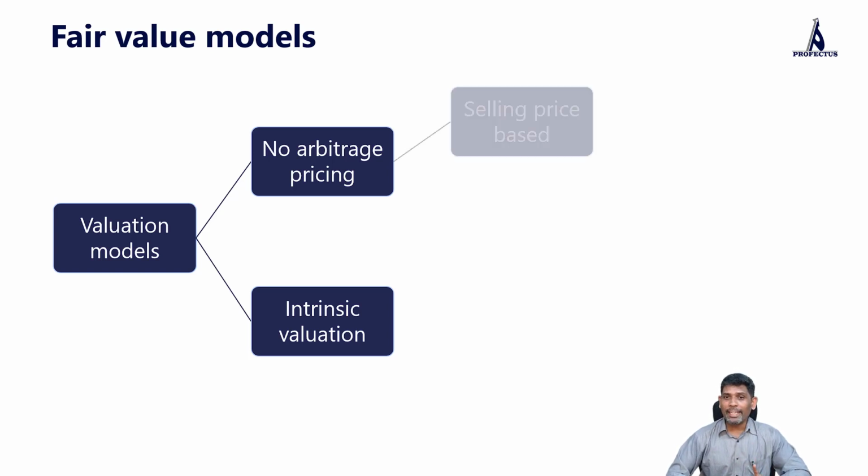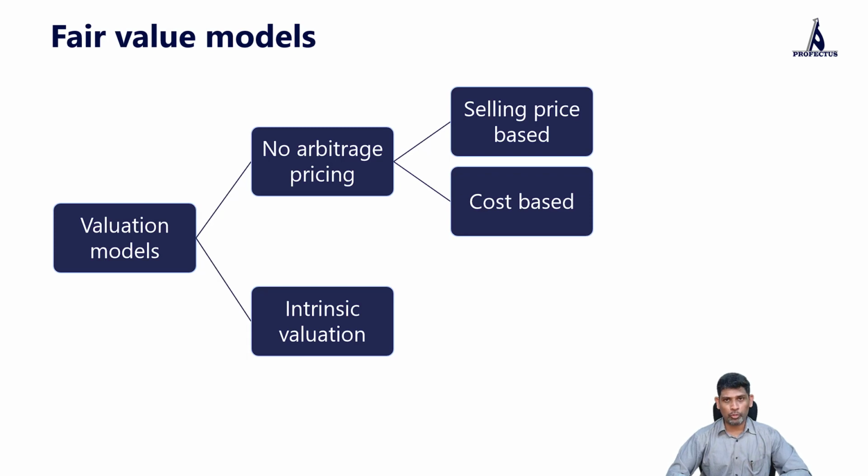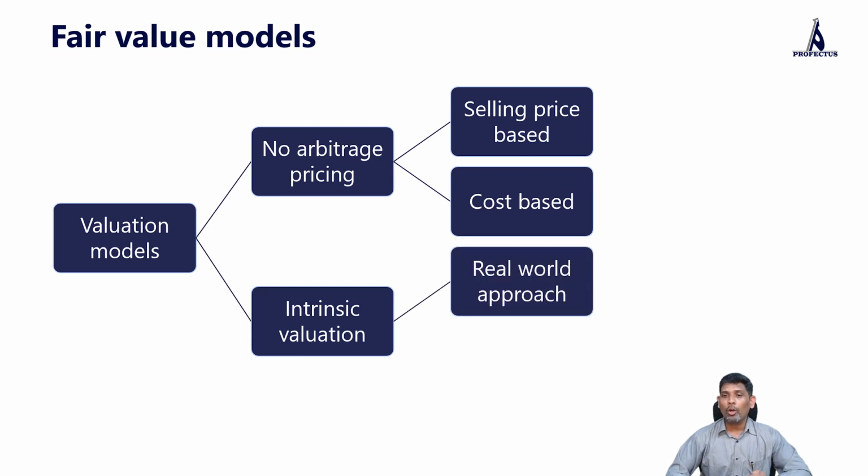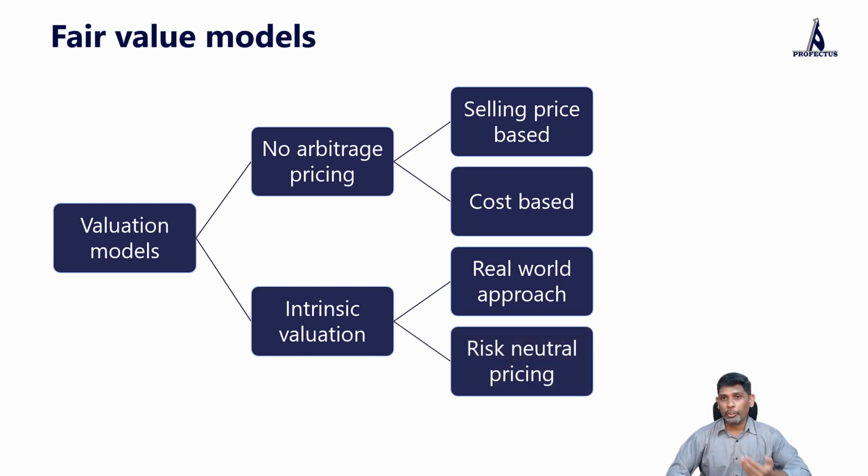No arbitrage pricing can be further classified into two categories. One is selling price based approach, another one is cost based approach. Intrinsic valuation can also be broken into two categories. One is the real world approach, another one is the risk neutral approach. Let's understand them in detail one by one.